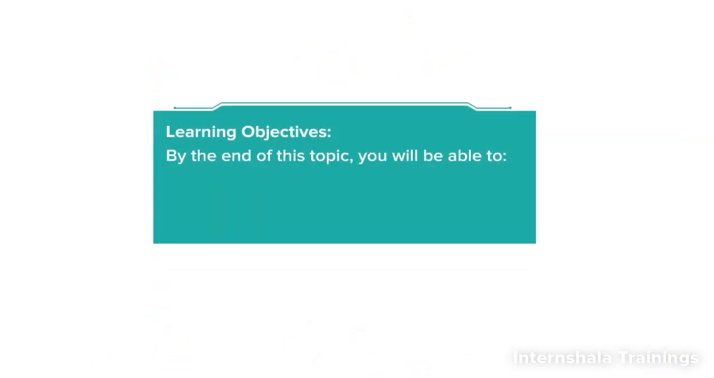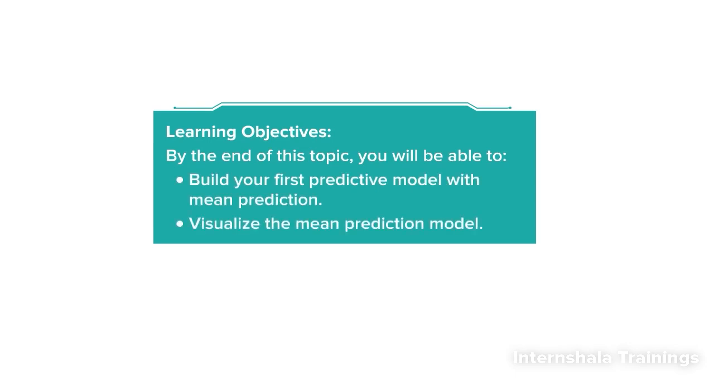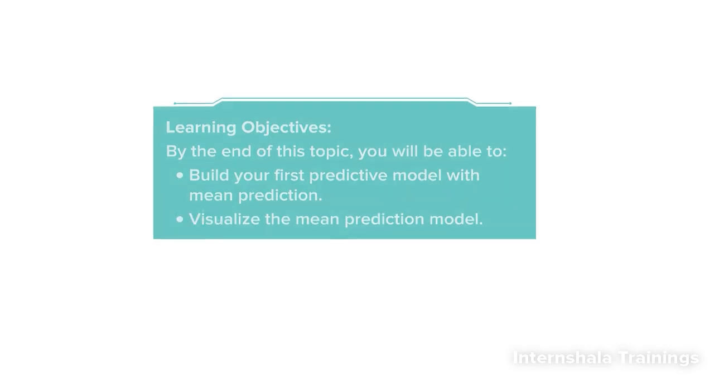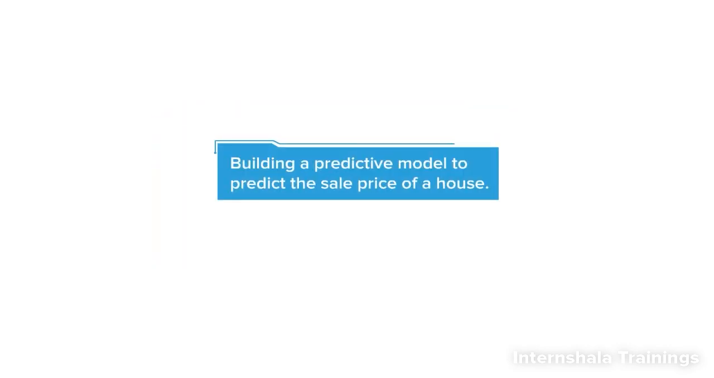By the end of this topic, you will be able to build your first predictive model with mean prediction and visualize the mean prediction model. Now that we have our data ready, we will build our first predictive model where we would want to predict the sale price of a house. But before we do that, let's look at a real-life example.